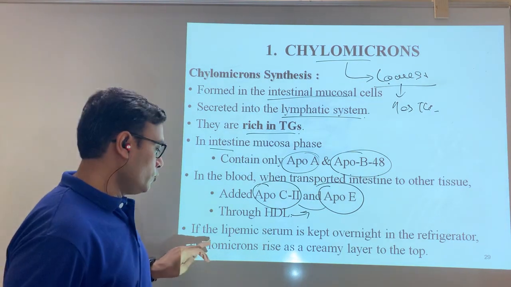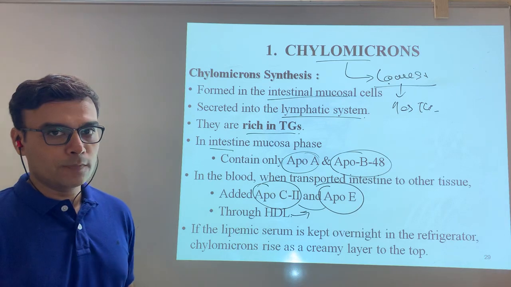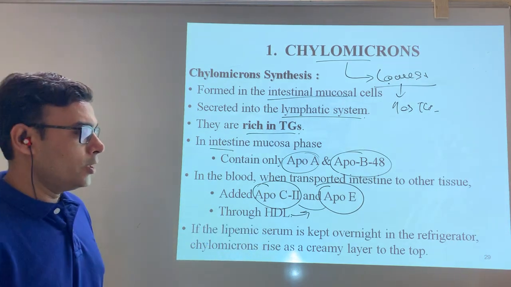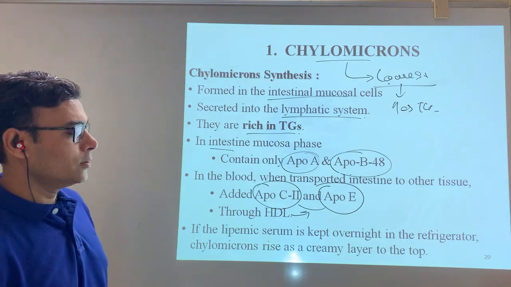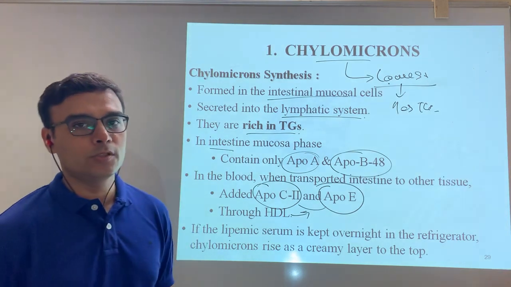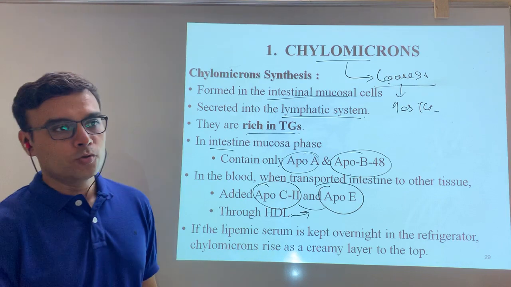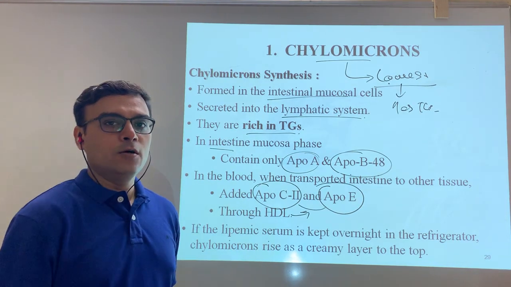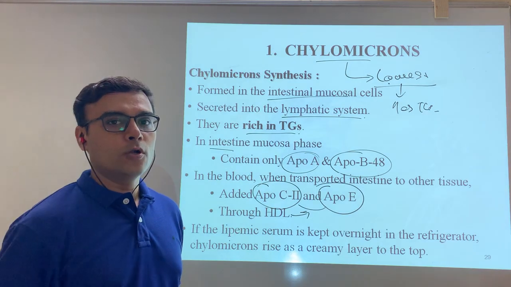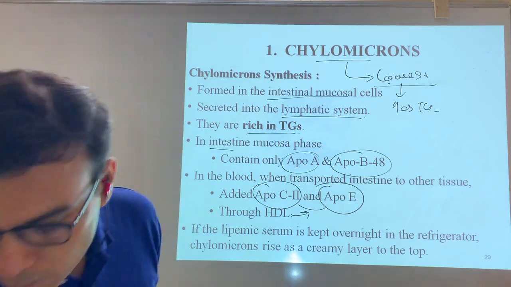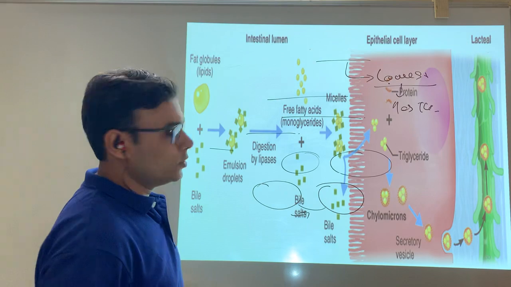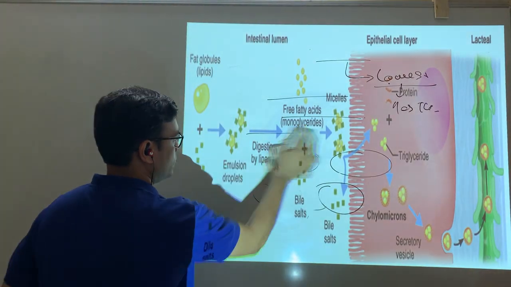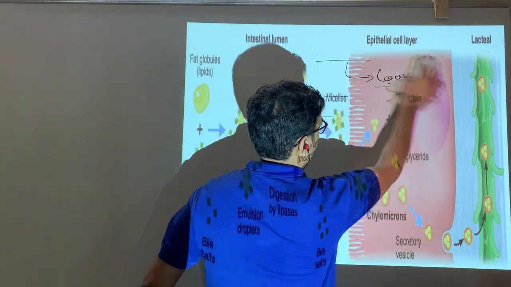Now, you also have to remember this for clinical purposes: if lipid serum is kept overnight in a refrigerator, chylomicron rises as a creamy layer on top. As already understood, it has the lowest density. So when you keep it in a refrigerator and the serum separates, the chylomicron comes in the upper layer. This you already know from this figure.